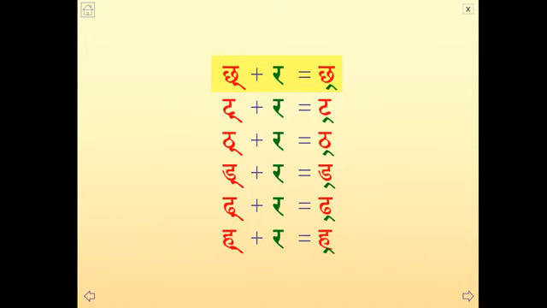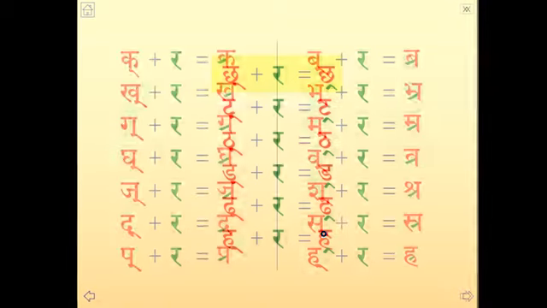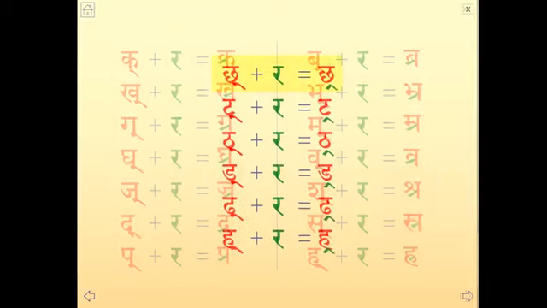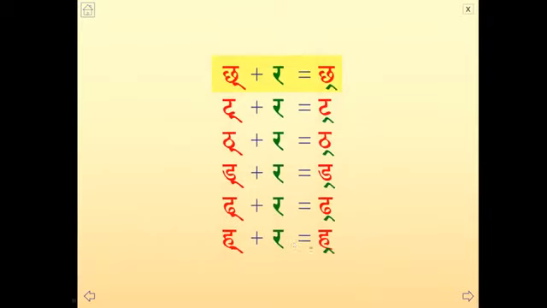Please read. Takara plus ra, tra. Dakara plus ra, dra. Dhakara plus ra, dra. Hakara plus ra we have already read, so it is not written like this. It is by mistake. Hakara plus ra we already saw in the previous slide. This is the last one. Not this way, that you can skip. Okay. Next.